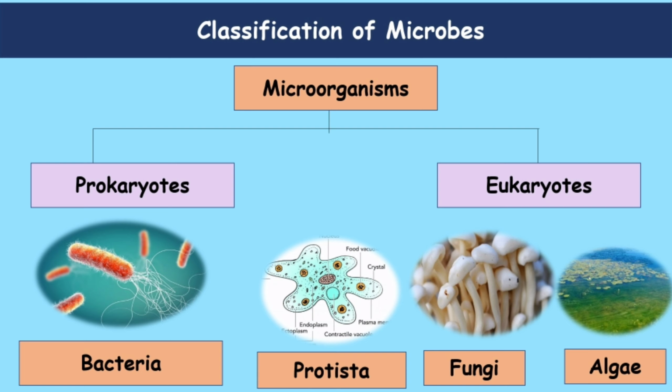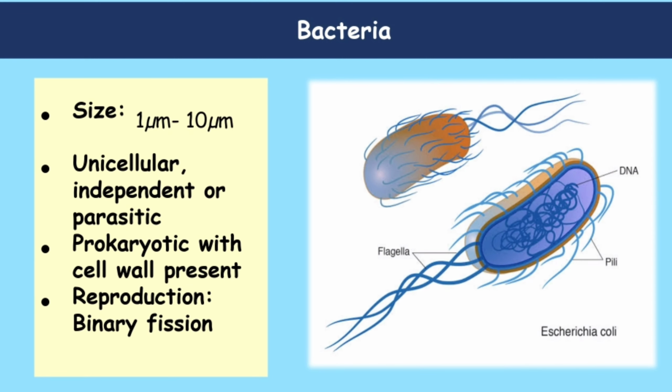There are so many microorganisms, so it is also required to divide them into groups. Microorganisms were divided into prokaryotes and eukaryotes. Bacteria were placed under prokaryotes, and protista, fungi, and algae were placed under eukaryotes. We will study each of them in detail. First we will study bacteria.